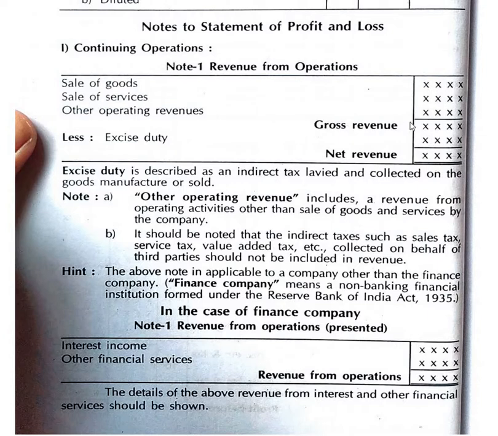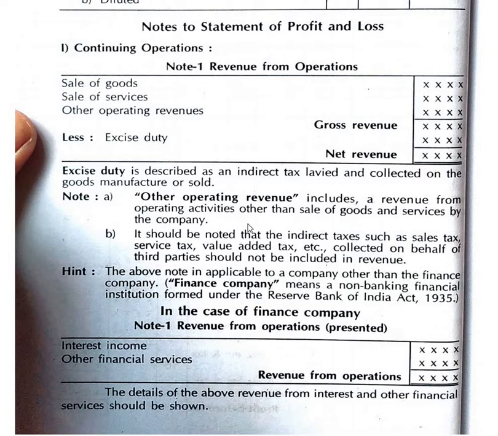Once we add these, we get gross revenue less excise duty. Excise duty is usually a tax levied on the manufacture of the goods sold, so that amount has to be reduced, and whatever we get we consider as net revenue.